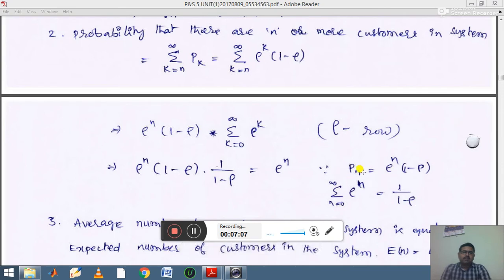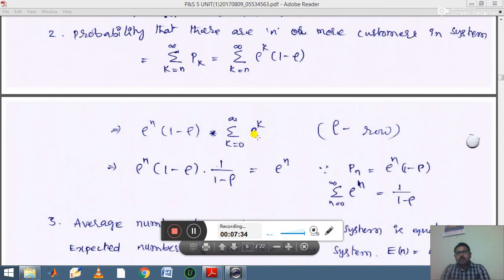Here, summation of Pn, the sum of all the probability values, is 1. Therefore, in the numerator you are getting 1. So the sum of ρ^n is equal to 1 divided by 1 minus ρ. So you substitute this expression here: in place of the sum of ρ^n, you can write 1 by 1 minus ρ.